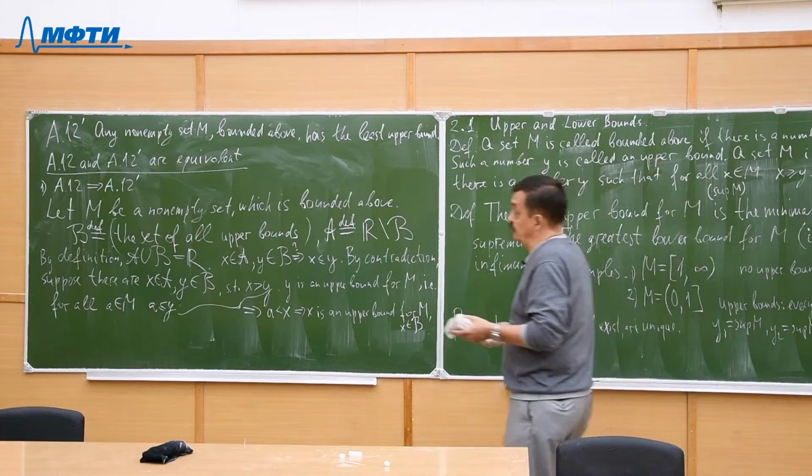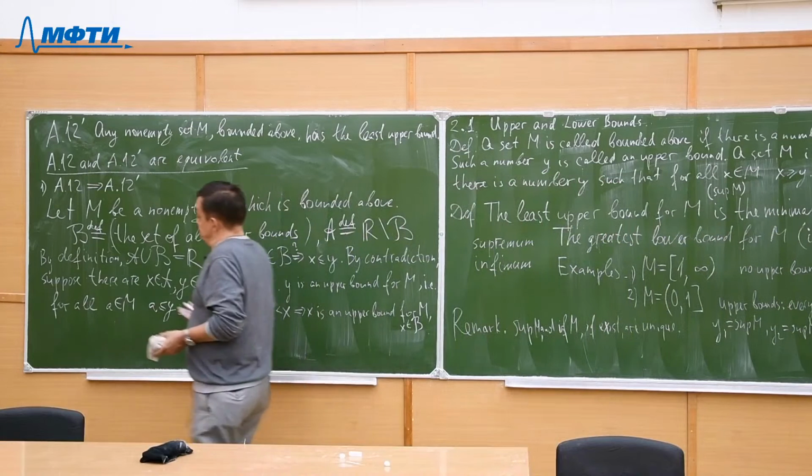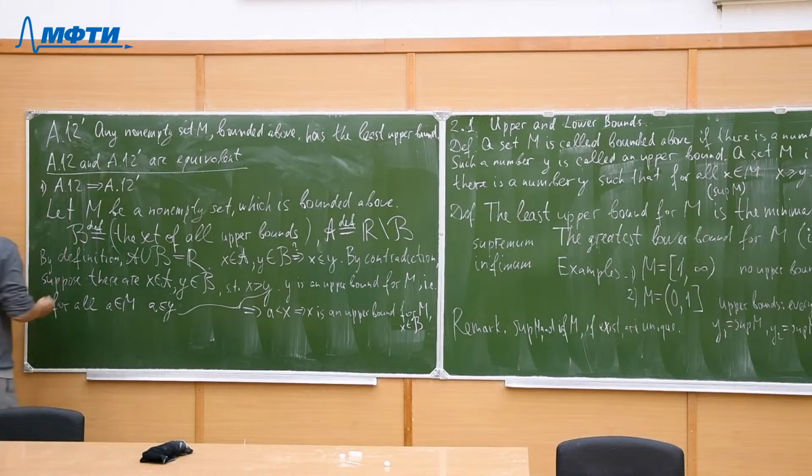So all suppositions of the completeness axiom are satisfied.